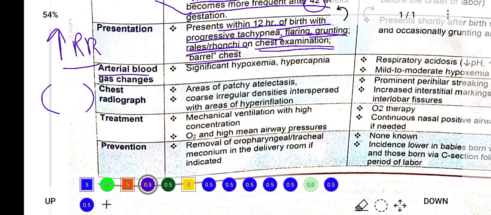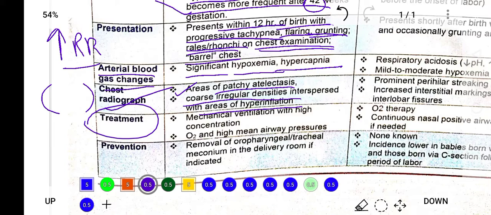Now, ABGs will be performed, and in the patient they show significant hypoxemia, decreased oxygen concentration in the blood, and hypercapnia, meaning increased carbon dioxide concentration in the blood. Chest radiography will show areas of patchy atelectasis, coarse irregular densities, and hyperinflation. How can we treat meconium aspiration syndrome? For treatment, mechanical ventilation is mandatory, and concentrated O2 is given to maintain the airway pressure of the baby. So oxygen supply for chest and lungs, and mechanical ventilation is given.